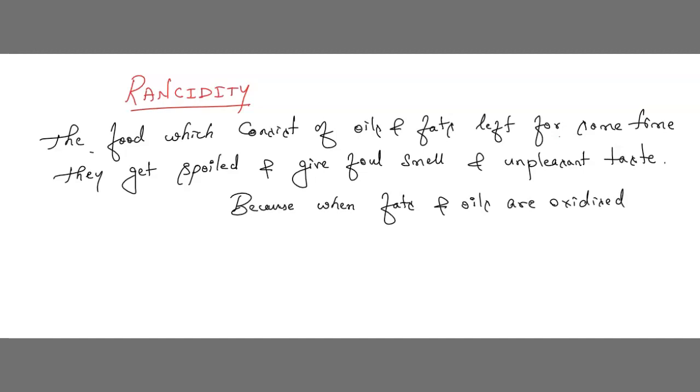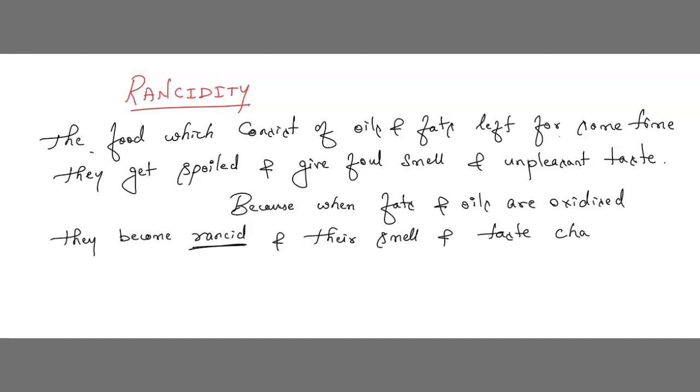When fats and oils are oxidized, they become rancid. Important word. Understood? Fats and oils, what is happening? They are oxidized. Since they are oxidized, they become rancid, means very harmful, very dangerous to eat. They become rancid, and their smell and taste changes.